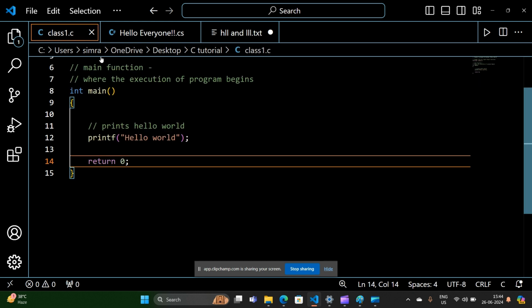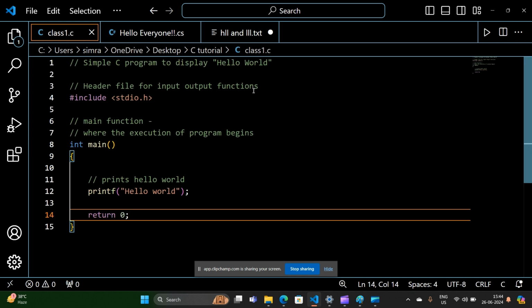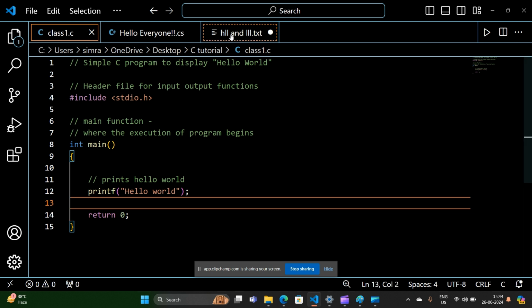Here I have written the high level language. It is a little bit, or not a little bit but more, understandable as compared to the machine language and assembly language. You can see you are understanding that this is the main function, in which the main part of the program is present, and through which the computer is going to understand which task is important and which task it has to perform. Okay, like it has to perform hello world there.